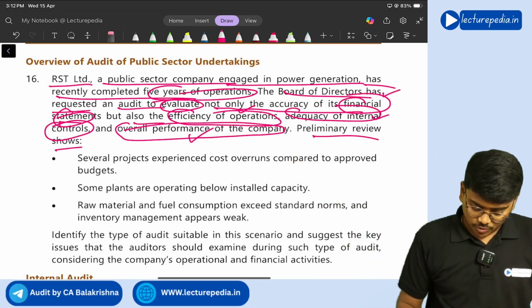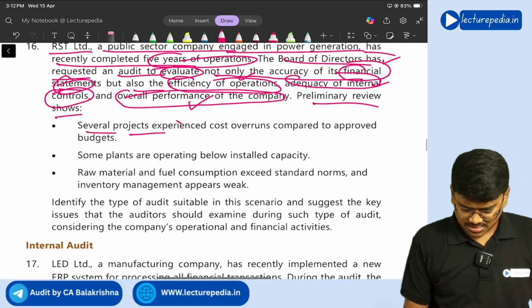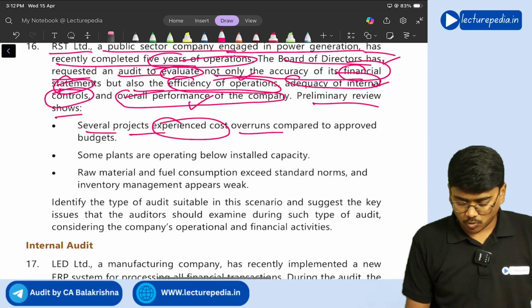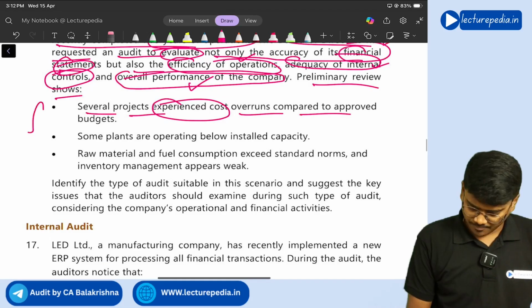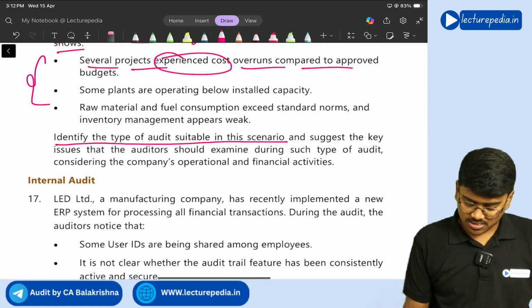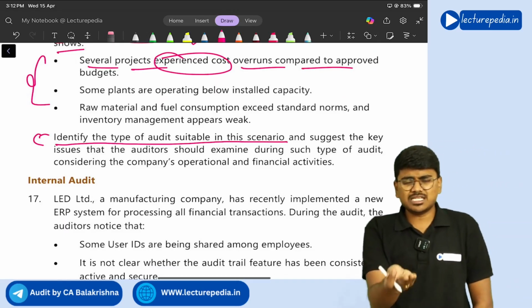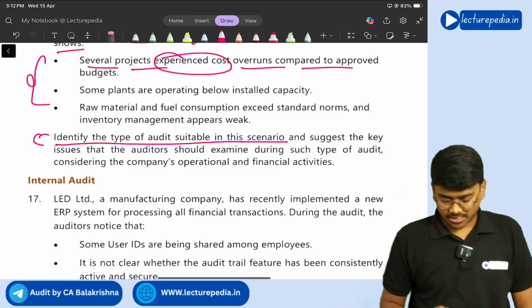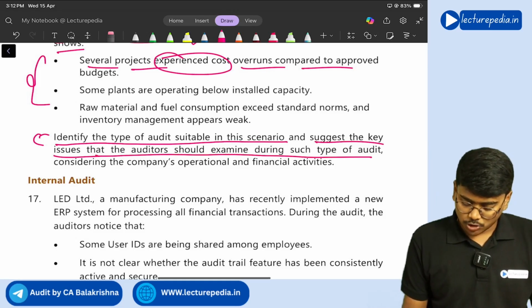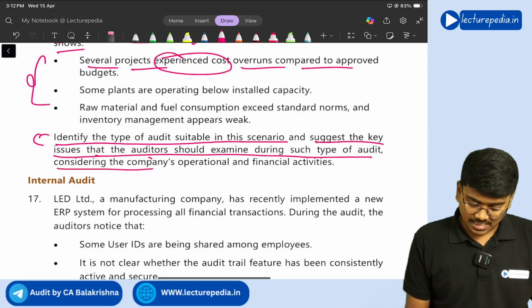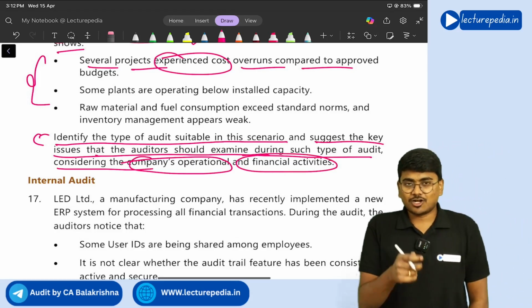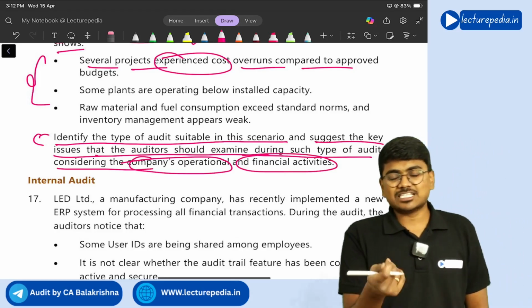So the preliminary review shows several projects experienced cost overruns compared to approved budgets. Okay, what they are asking: identify the type of audit suitable in this scenario. The type of audit suitable is comprehensive audit. And suggest the key issues that the auditor should examine during such a type of audit, considering the company's operational and financial activities. So in a comprehensive audit, what are the aspects that you will check?